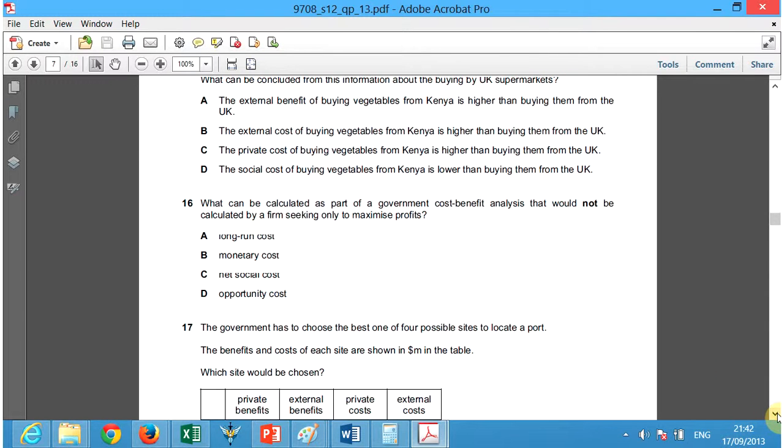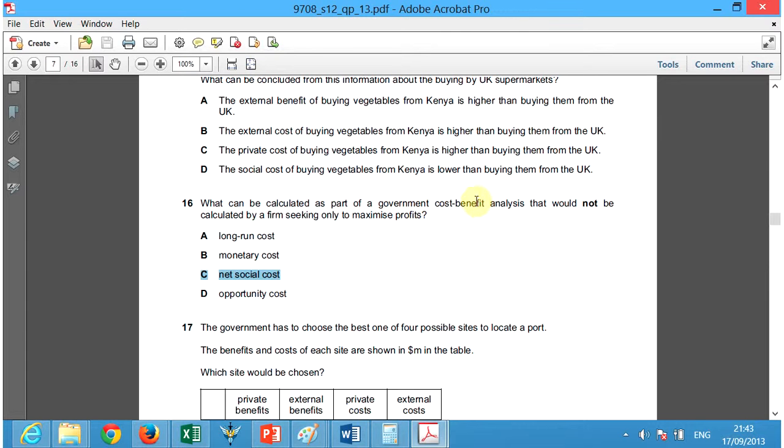16. What can be calculated as a part of government cost benefit analysis that would not be calculated by a firm seeking to maximize profits? Okay, so the firm is looking only at how to make money for itself, and the government is looking for the well-being of people, right? So we look here, the net social cost is what's concerned by the government. That can be part of the government cost benefit analysis.